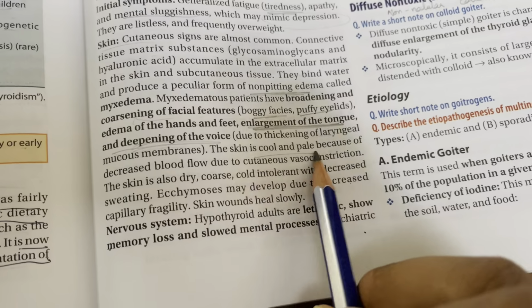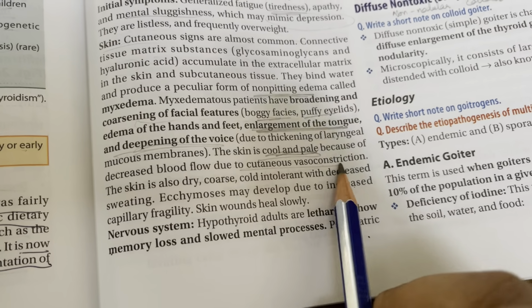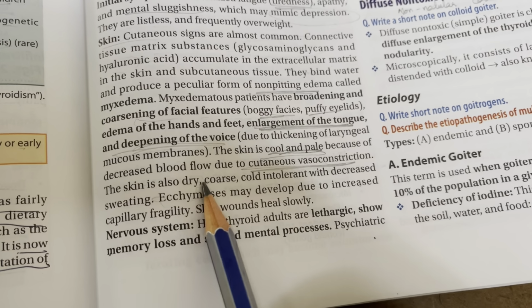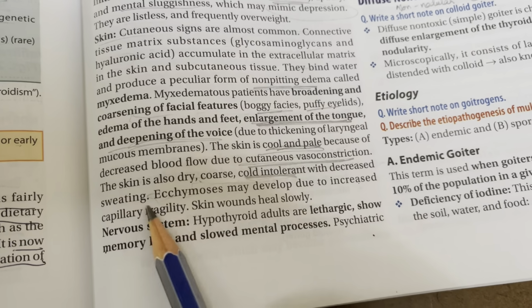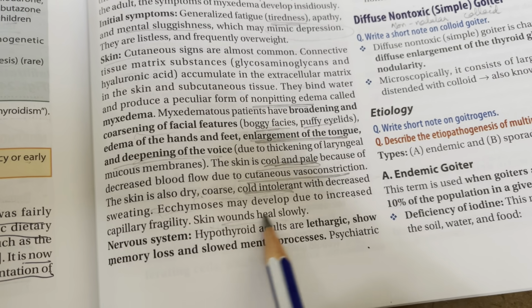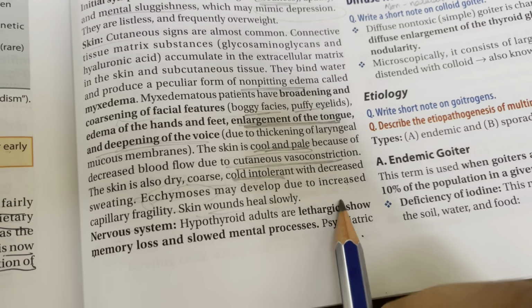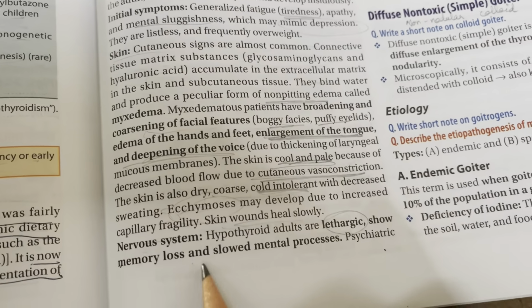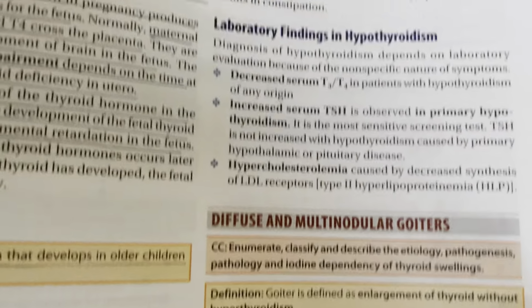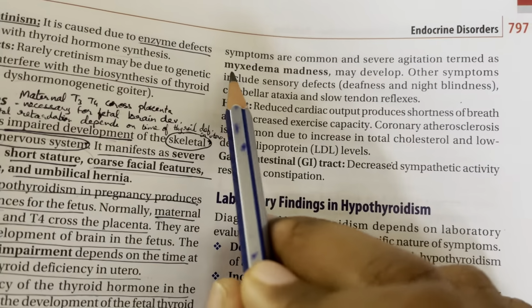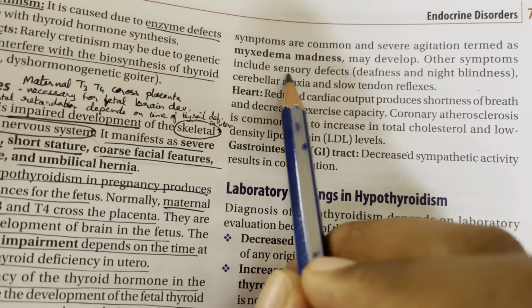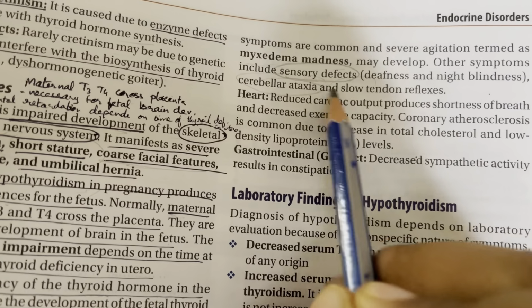The skin is cool and pale because of decreased blood flow due to cutaneous vasoconstriction. The skin is also dry and coarse, and cold intolerance is seen with decreased sweating. Skin wounds heal slowly, and ecchymosis may develop due to capillary fragility. Nervous system: obviously they are lethargic, they mimic depression, they show memory loss and slowed mental processes. In severe cases, myxedema madness may develop. Other symptoms include sensory defects, cerebellar ataxia, and slow tendon reflexes.